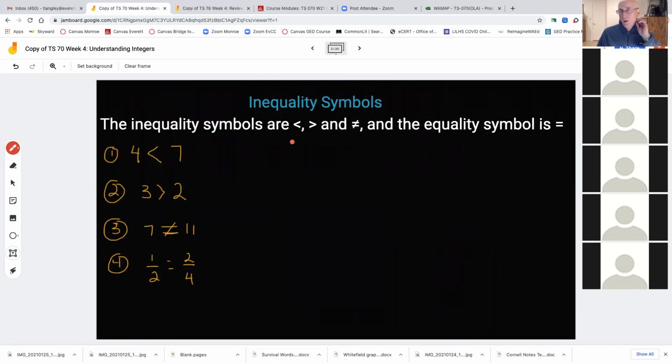Go ahead and take a minute and write down these symbols, inequality symbols. These are symbols we use in mathematics when we're talking about things being greater than, less than, equal to, or not equal to, okay?